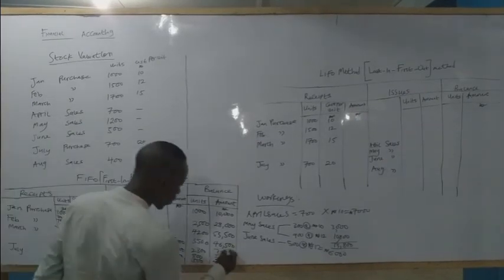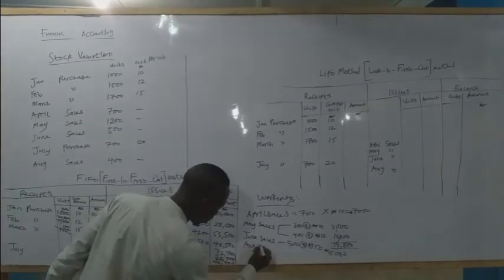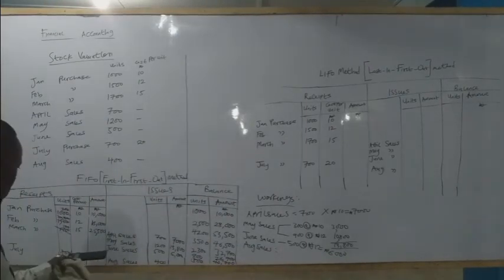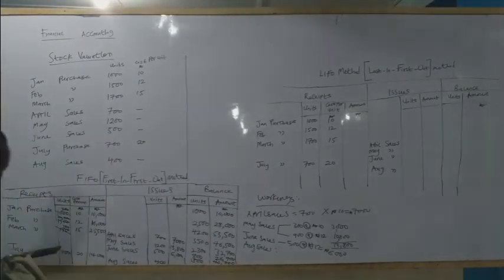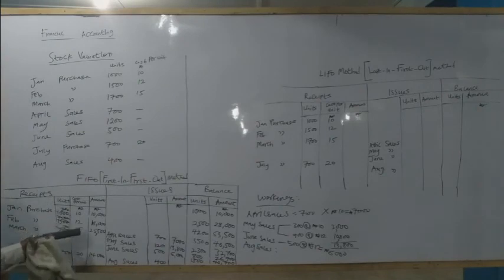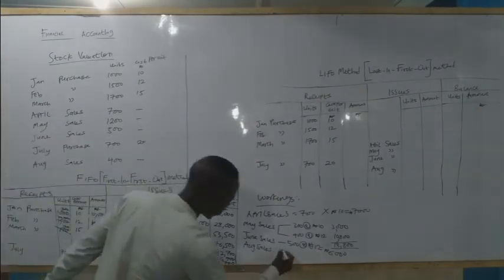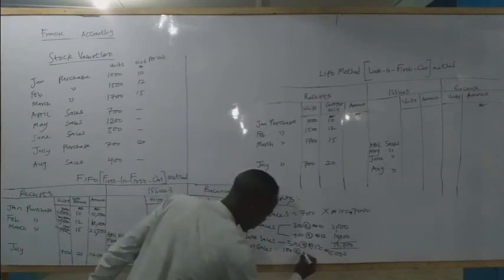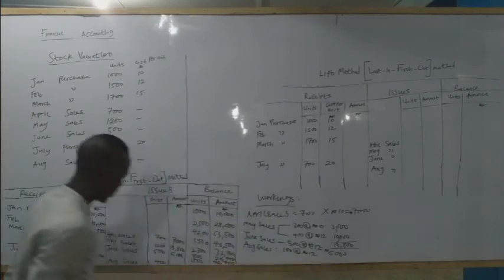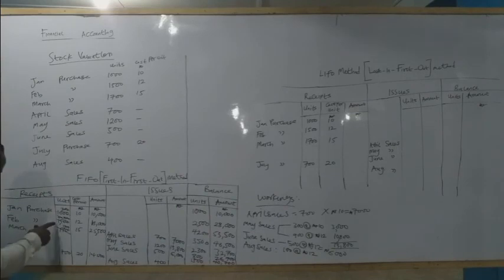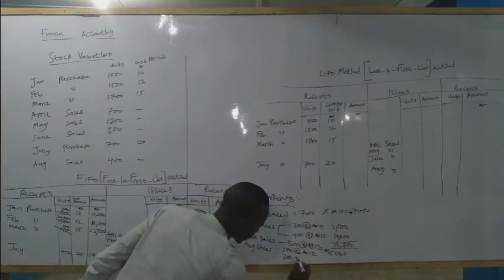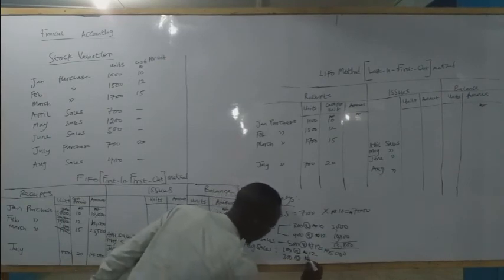So we have August sales. So we took what? 100 units at 12 naira. And we also took 300 from what? From this at what? 15 naira. 300 units at 15 naira.